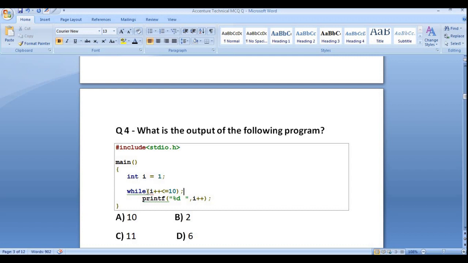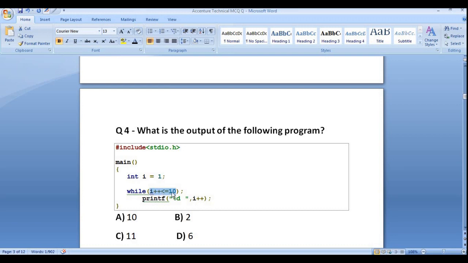So each time, the value of i will be incremented. Firstly it was 1, then again it will come inside the condition. Here you can see, firstly 1 is less than or equal to 10.